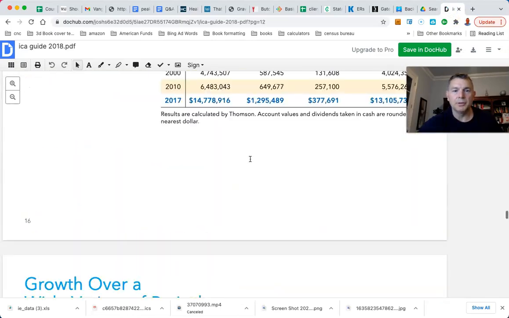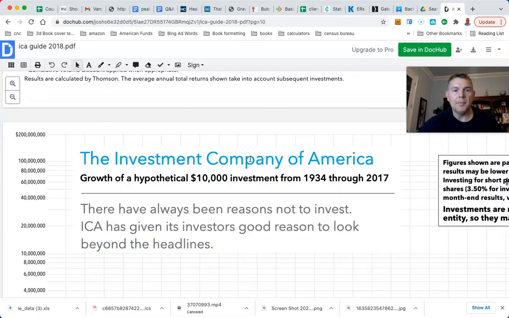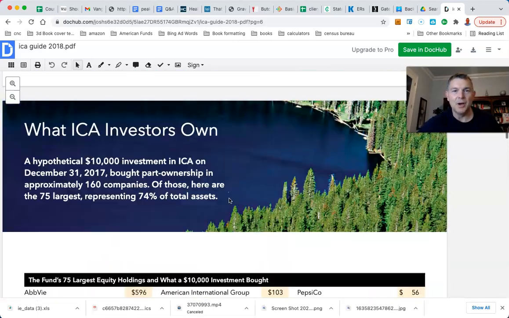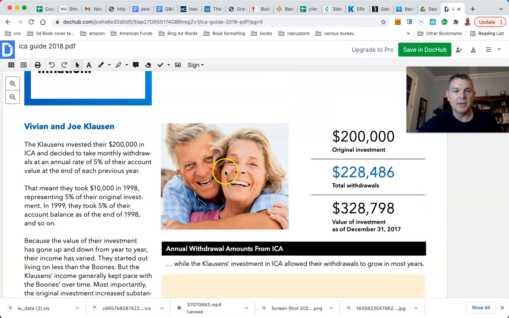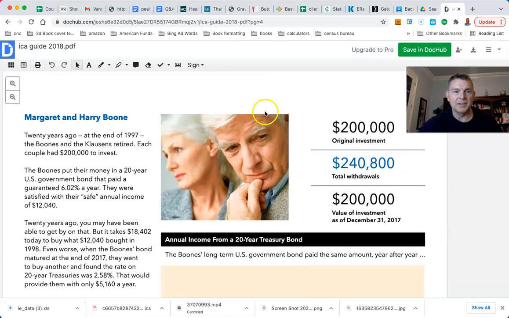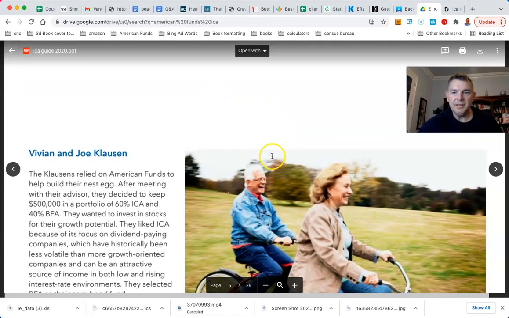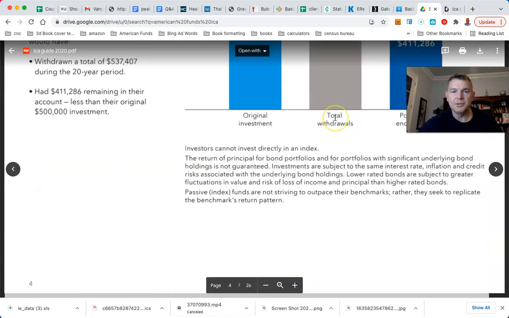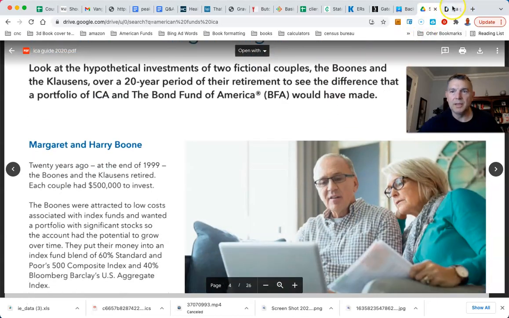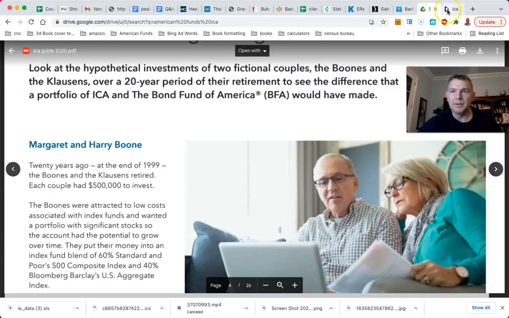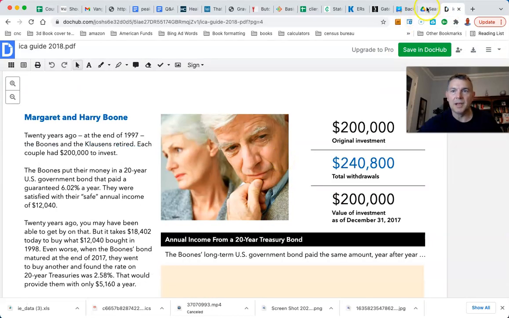We still got Louis the Loser. Still love old Louis. Right there's Louis. I love him, man. He goes back a long time with old Josh. See, there's the Clausens. Is that the same people right there? There's the Clausens. These are Boones. Those aren't the same Boones, American Funds. That might be the same Clausens, but let's show you the Boones. There's no way that's the same people. Nah, two different people, man. American Funds, you let us down.